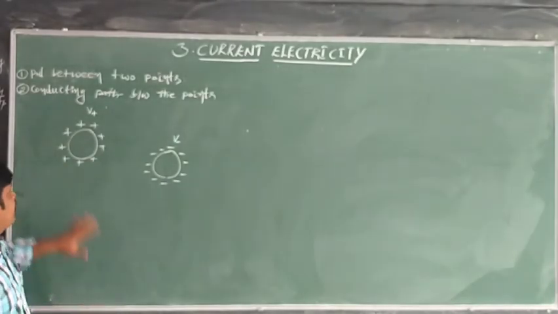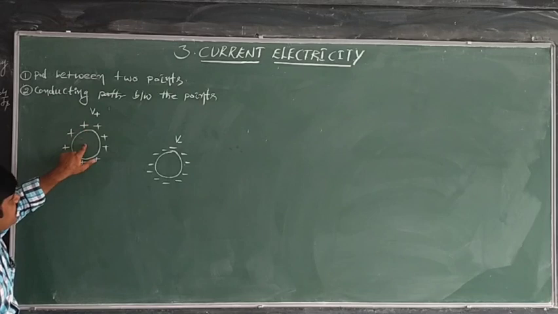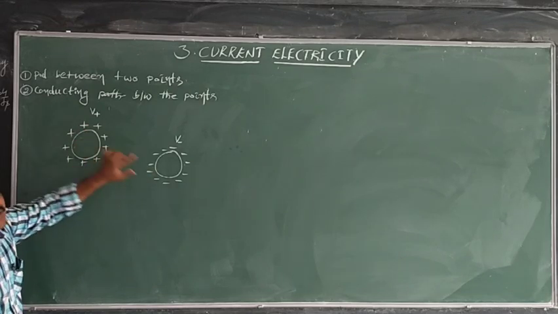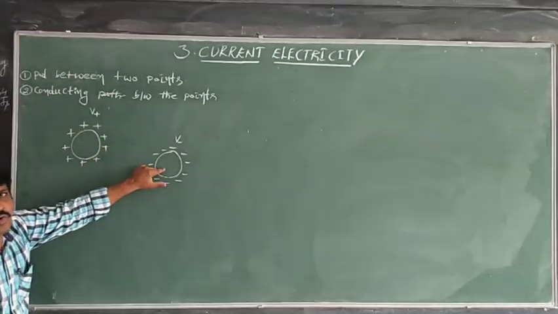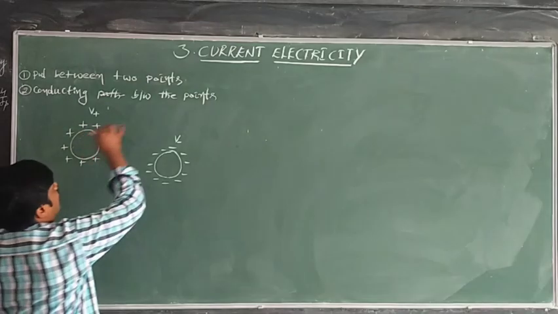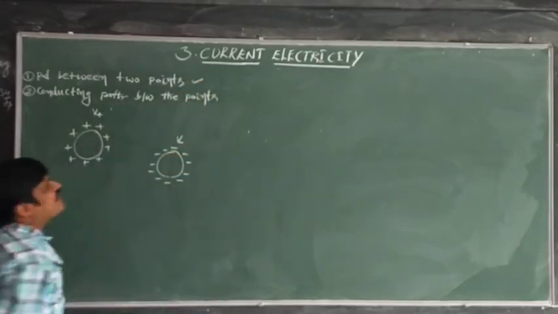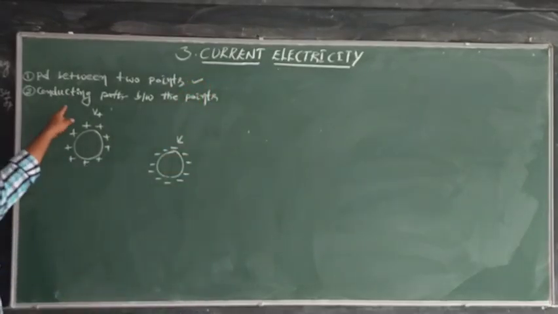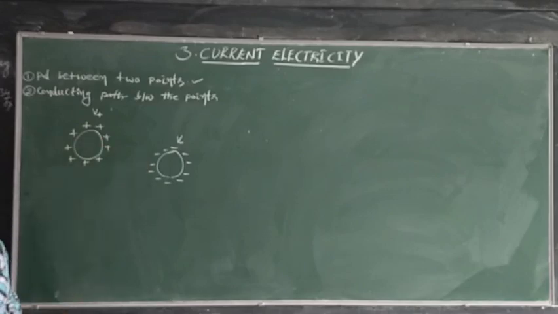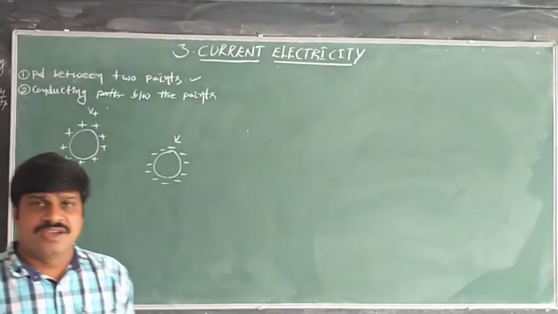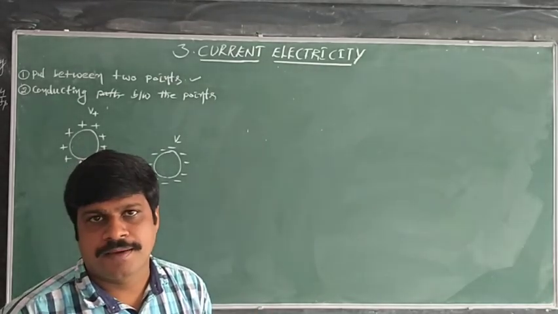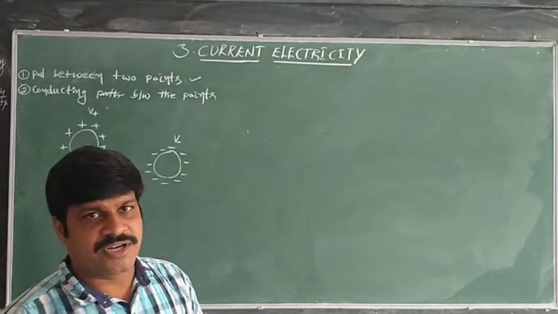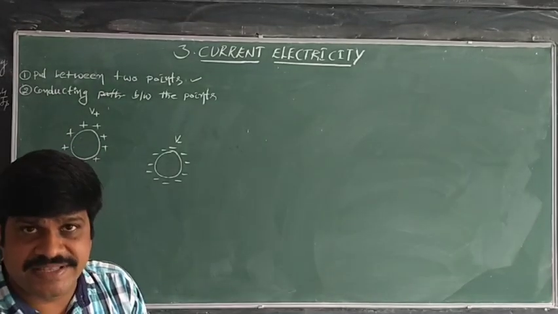Is it right? That means there is a potential difference between these 2 points. This is at higher potential, and this is at lower potential. So the condition of a potential difference between the 2 points is fulfilled here, as I have just told. Charge by itself never flows, except whenever there is a potential difference. Yes, potential difference is there.